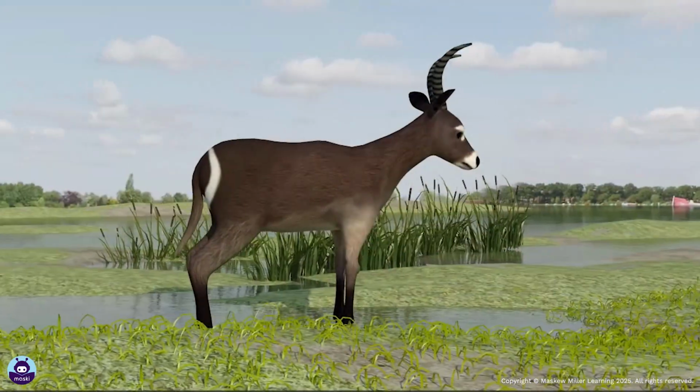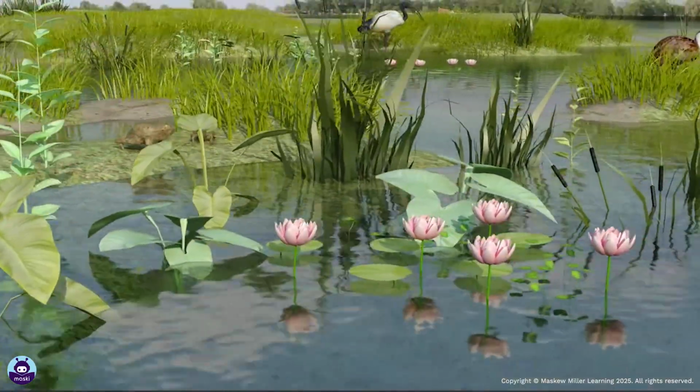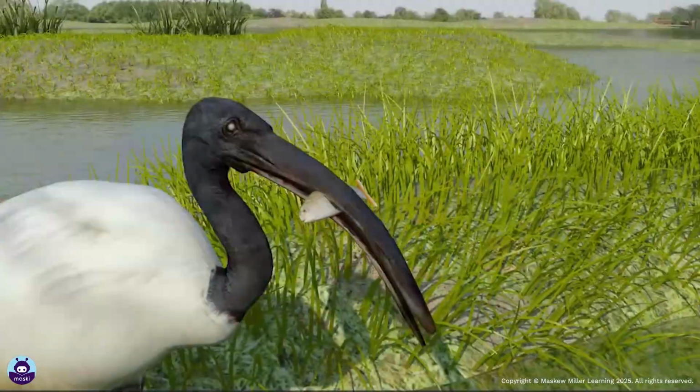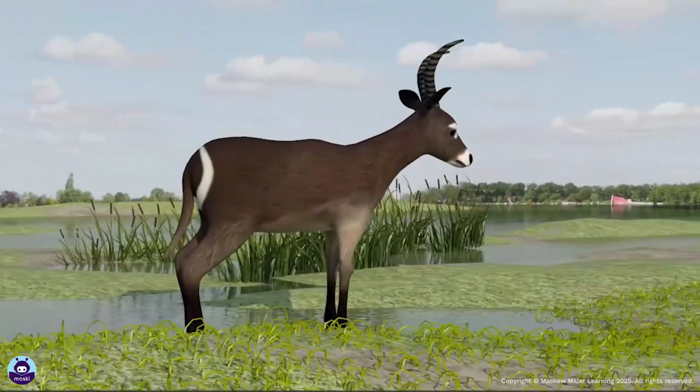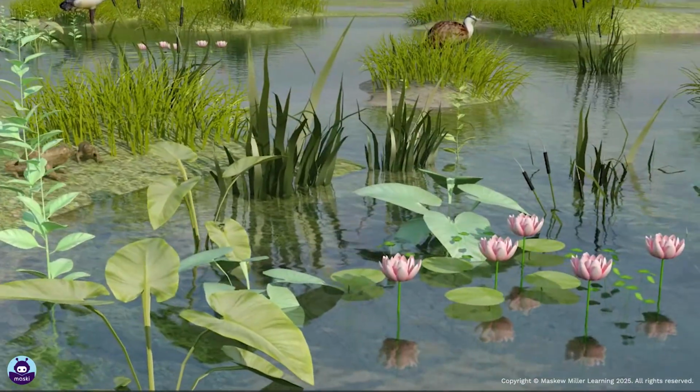Many different types of animals and plants use wetlands as their breeding ground and habitat. Wetlands are also a source of water for many animals and plants that live in the environment around the wetland.